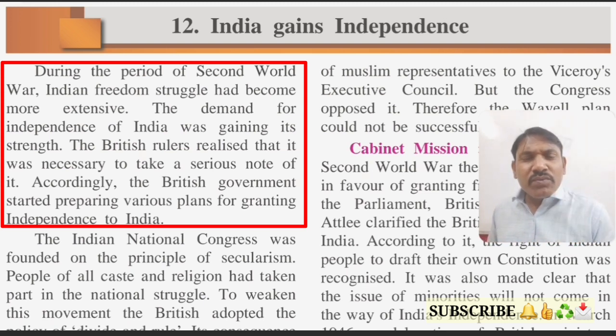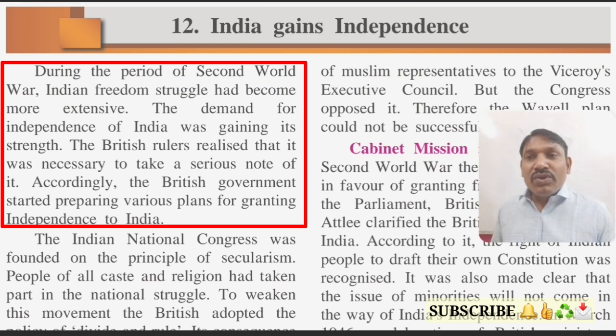Students, what do you mean by this divide and rule policy? If you have observed in your class, if two students are making noise or chatting in class, what does a teacher do? Yes students, can you tell me? The teacher divides the students, makes them sit separately, so that they will not make noise in class, they will not disturb the class. And the teacher can have control over the boys. In the same way the British government wanted to control the Indian people by dividing and ruling them.